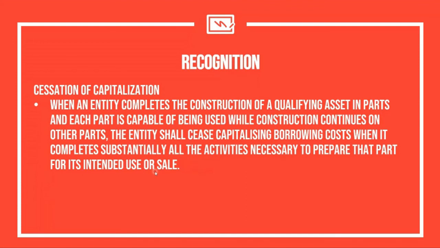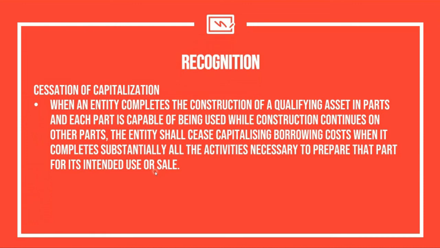Okay? So if, let's say for example, it is going to be 4 parts: part 1 of 4, part 2 of 4, part 3 of 4, part 4 of 4. So once you are done with the preparation of part 1 of the construction, you stop capitalizing borrowing cost there, and then you're only going to compute borrowing cost on the succeeding.